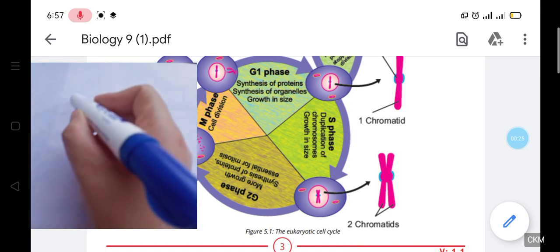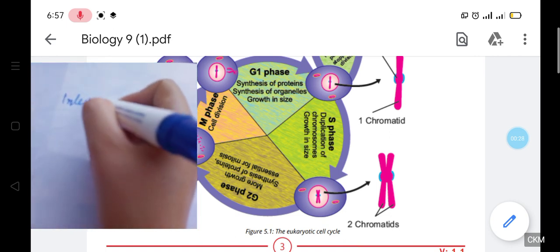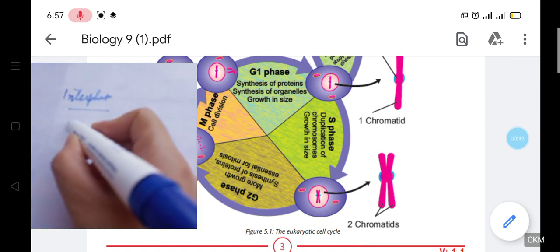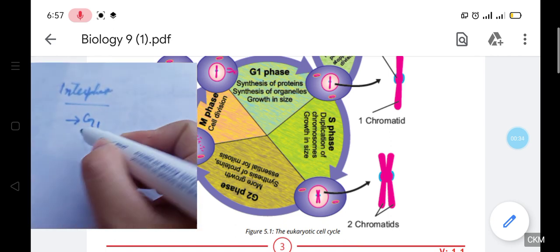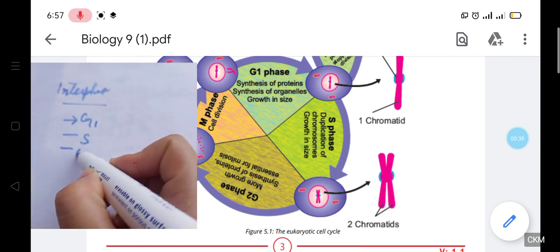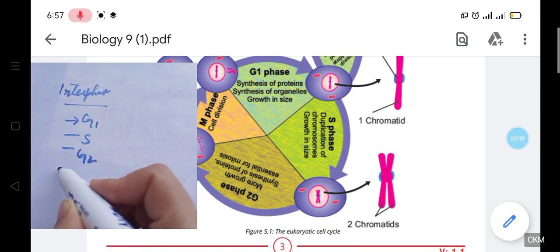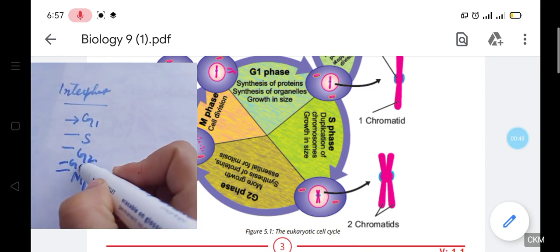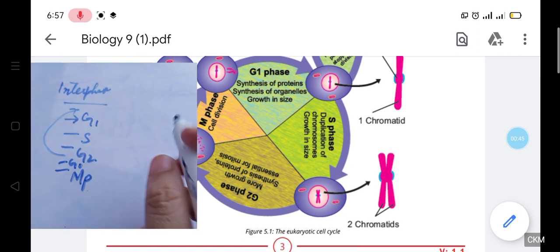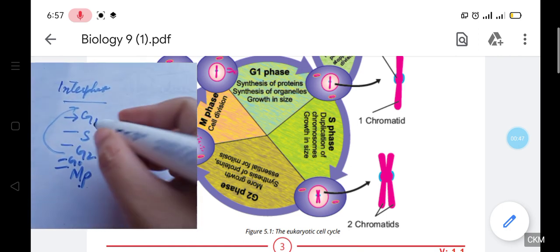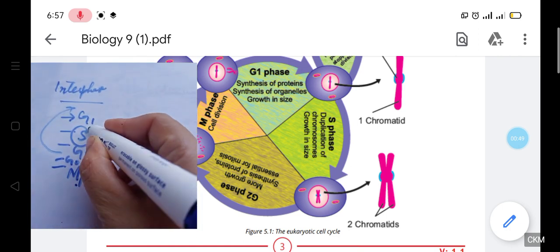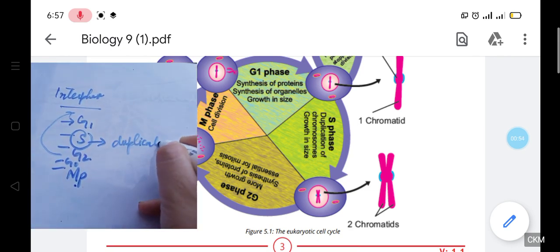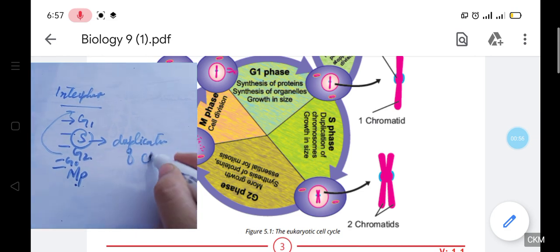Students, as we already learned about the interphase, we have learned that interphase has four parts: one is the G1, S, G2, and then comes the M phase. The G0 phase is also a part of the interphase. We have discussed it already. If you remember, we have learned that in the S phase there is a duplication of chromosomes.